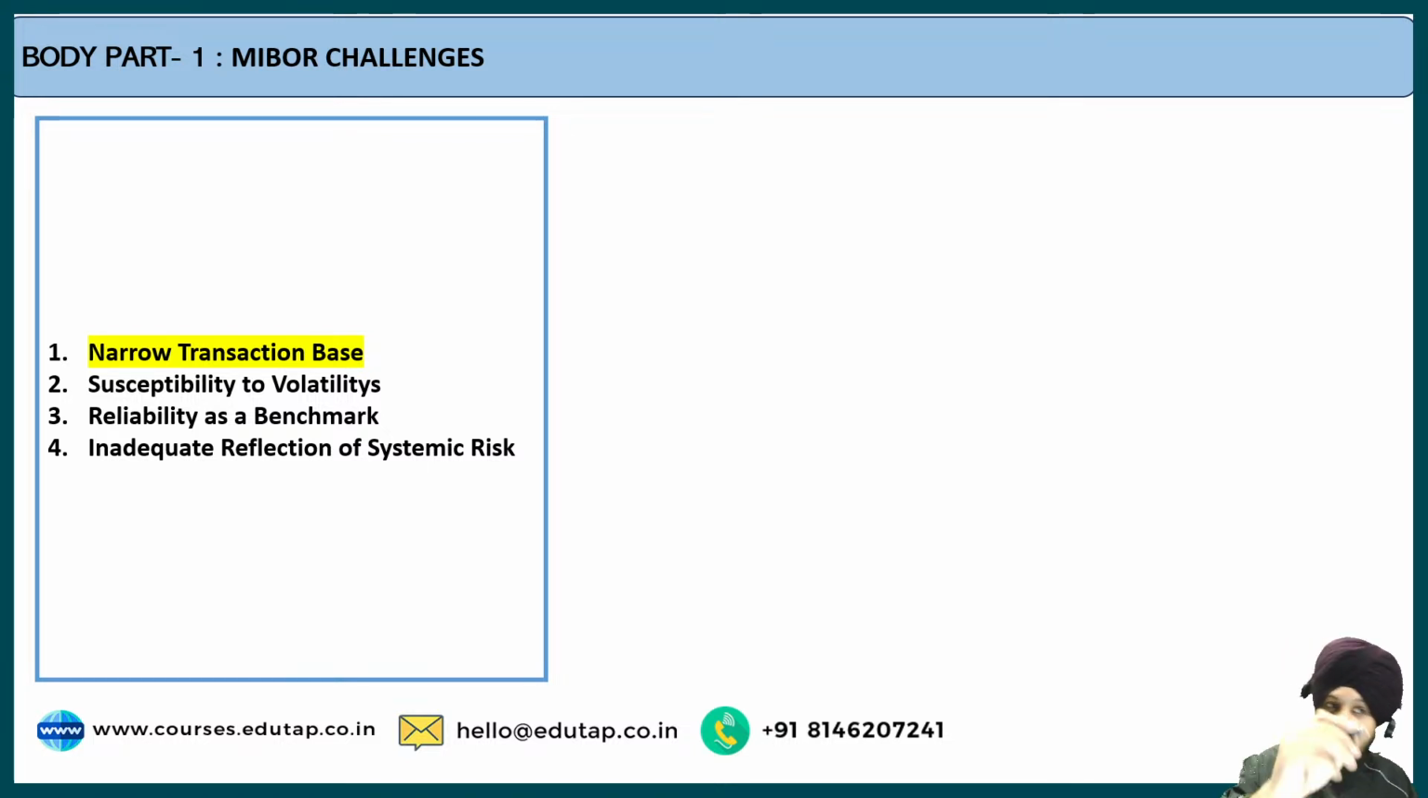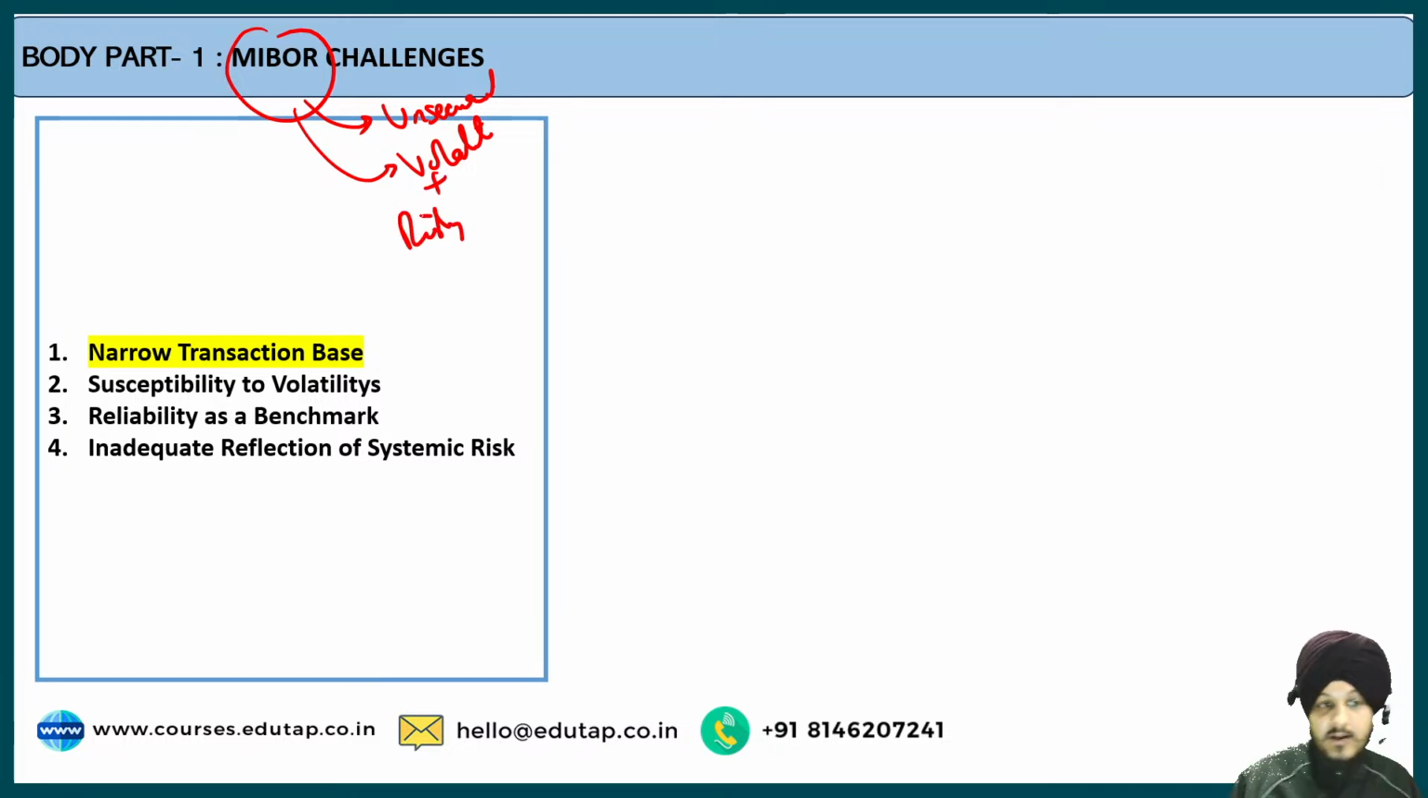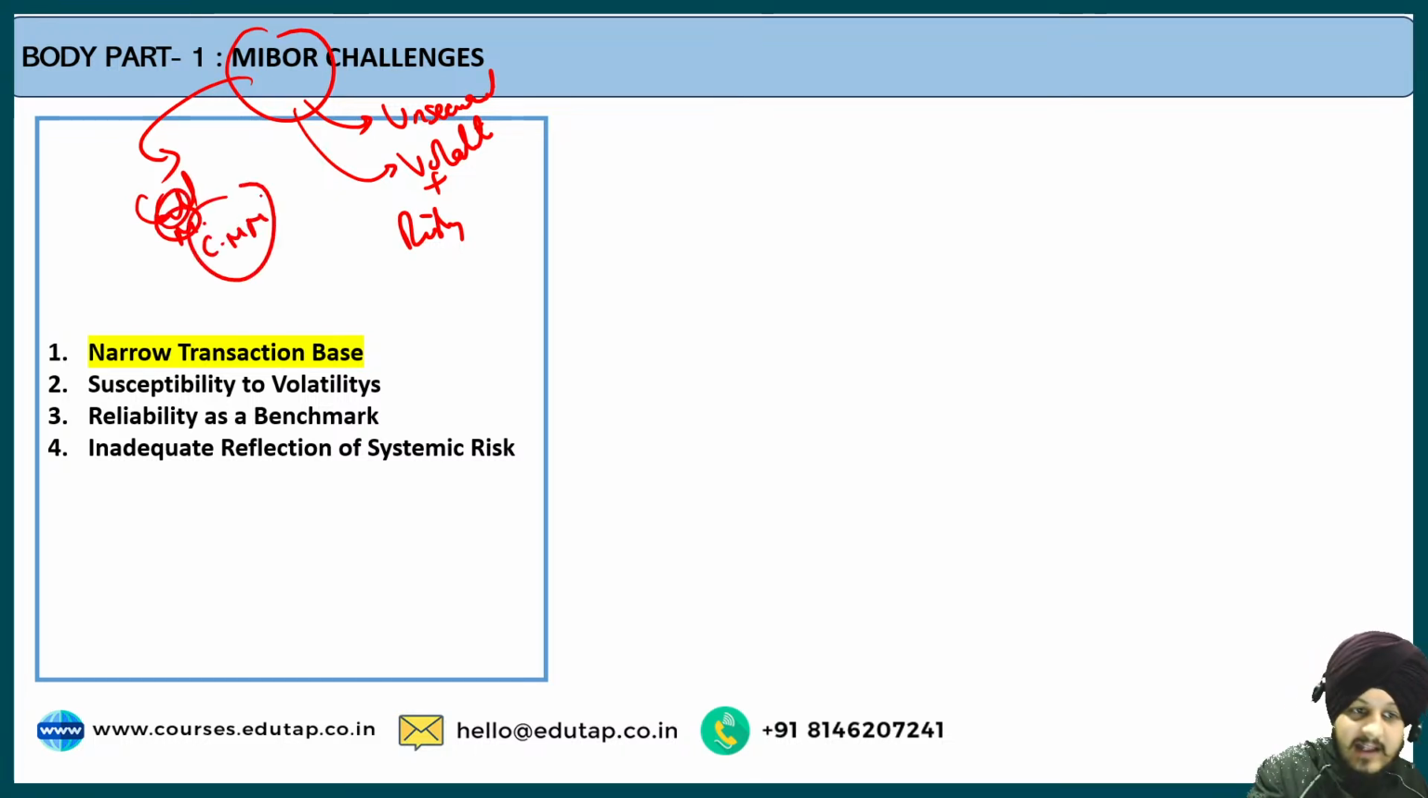Now one of the challenges with respect to MIBOR is that I have already told you that this MIBOR is based on unsecured loans. Apart from that, it is very much volatile in nature since it is based on unsecured loans. Apart from that, it is also very much risky in nature. These are the primary limitations with respect to MIBOR. Since this MIBOR is based on the call money market, which I'm using the abbreviation CMM, and this call money market has the limitation that it is based on unsecured loans, it is very much volatile, it is very much risky.